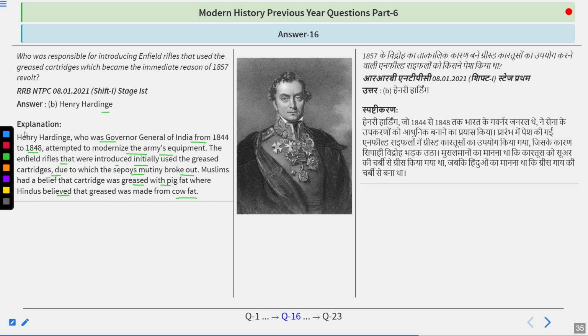He was the one who particularly introduced the new type of weaponry into the Indian system, and later on they were being developed, and later on a dispute arose at the time of Lord Dalhousie. But remember that the revolt started at the time when Lord Canning became the Governor General of India, and he was the last Governor General of India. So do remember the answer is Henry Hardinge.